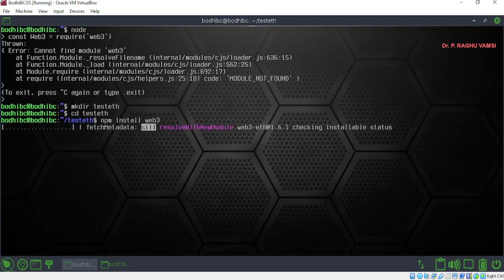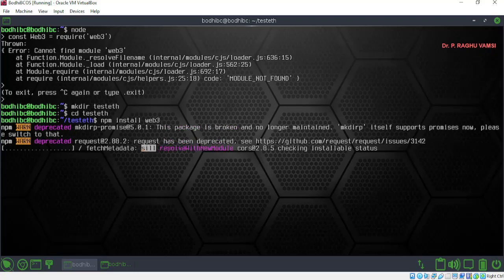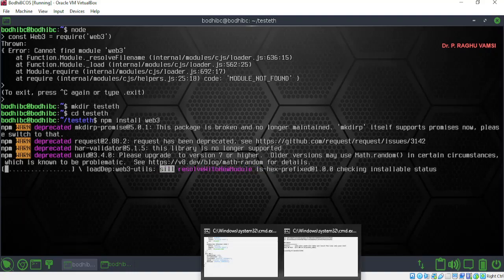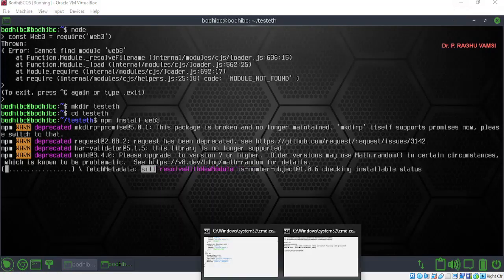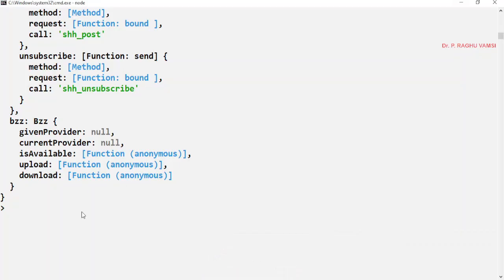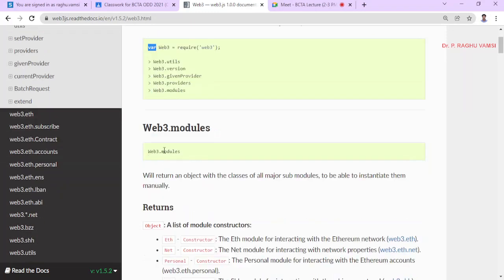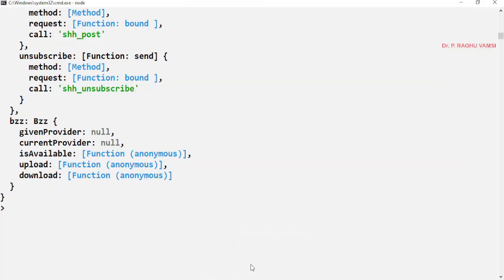So this web3 will be installed in the current folder, and it can be run from the current folder whenever you run the node command. In the meanwhile, let's move on to the Windows platform, and here it is listening to 8545 and it is showing here. Now let's try to exercise these things, web3.modules. It will return all the modules that are available in web3.